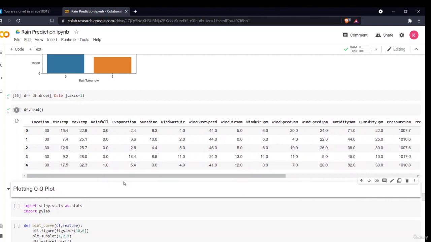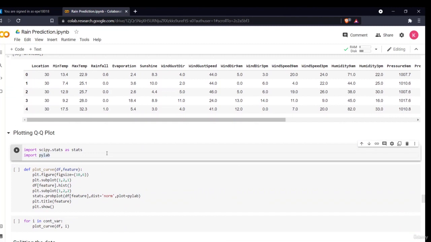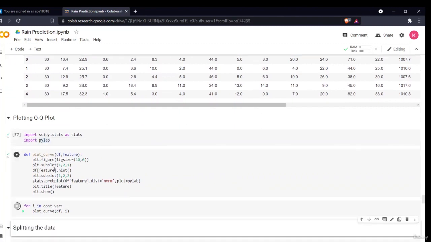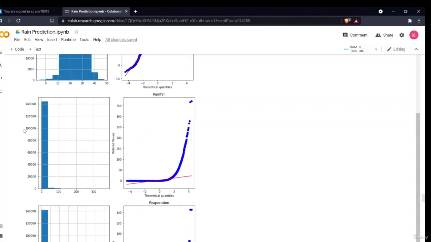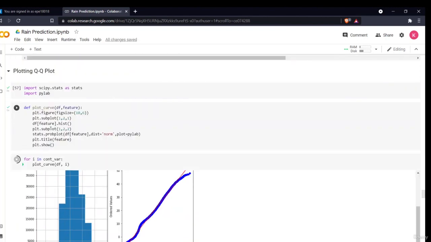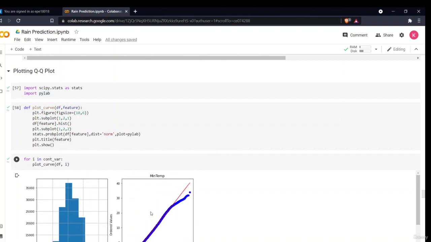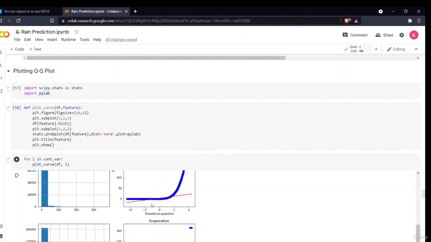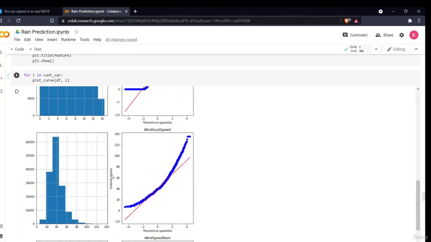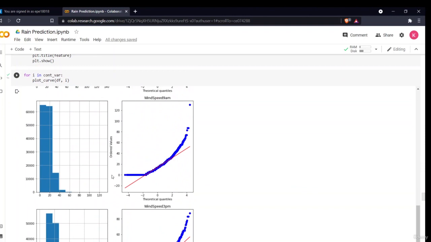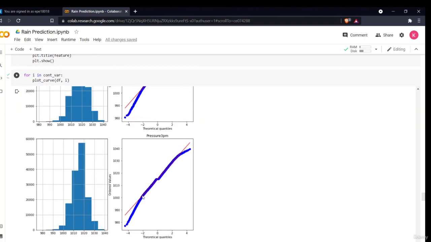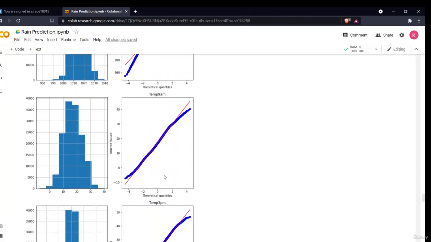What we have left is to split this data and scale it so that it is completely available for the model building part. Before that, we'll plot a QQ plot. It is basically a combination of a histogram plot and a probability plot. It will help us see whether our data is normally distributed. If our data is falling on this line, it means our data is normally distributed and ready to go for model building. You can also read the documentation to learn what a QQ plot is and how it is used. This is my data plot, and as you can see, it is completely overlapping with the line. That means my data is good to go.